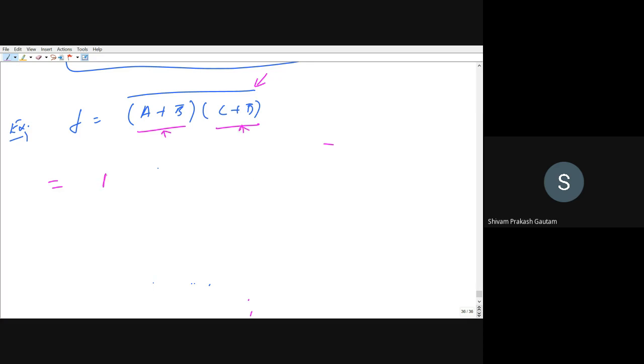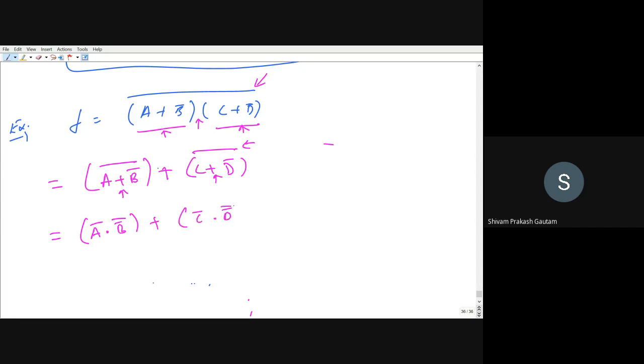So just see, it is A plus B bar whole bar, and earlier it was product, so now it will be addition, plus C plus D bar whole bar. Second step, again you have to reduce this expression, this bar to an independent variable. So this will be A bar, earlier it was sum, so now dot B bar bar, bracket plus, earlier it was sum, so this will be C bar dot D bar bar.